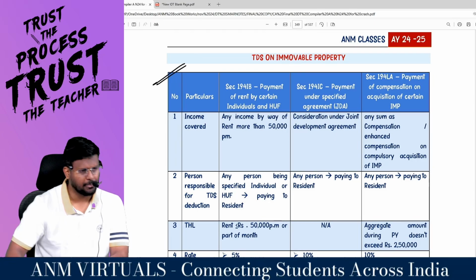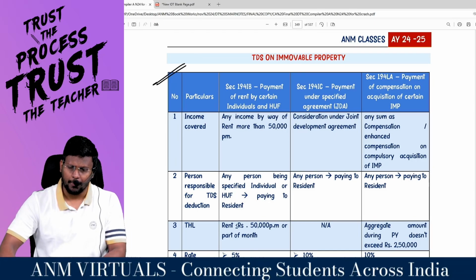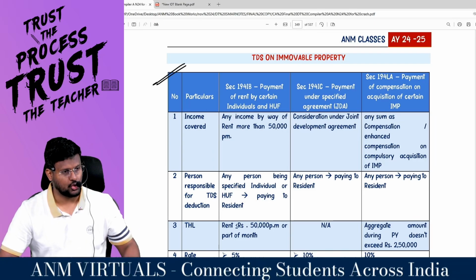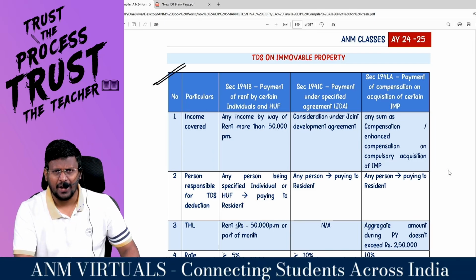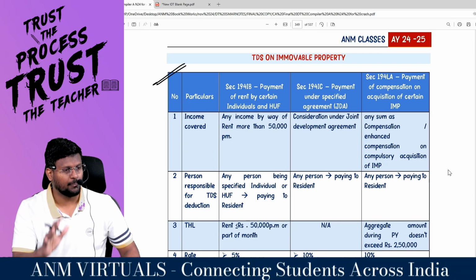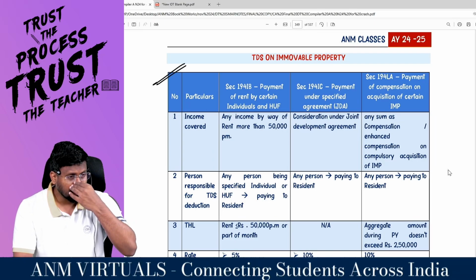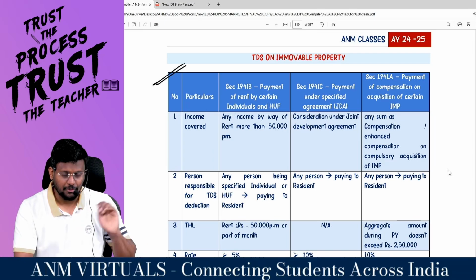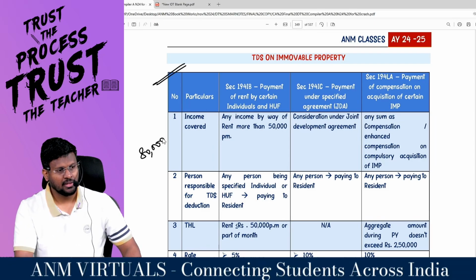Now coming to 194IB. The same immovable property, my dear lovable students, you have rented to an individual. For example, sir, my name is A.N.M. I am from Kerala. You all know, I would have said at least one time in every video. Sir, I have taken one flat for rent in Chennai. The rent I am paying per month is 80,000 rupees, for example.